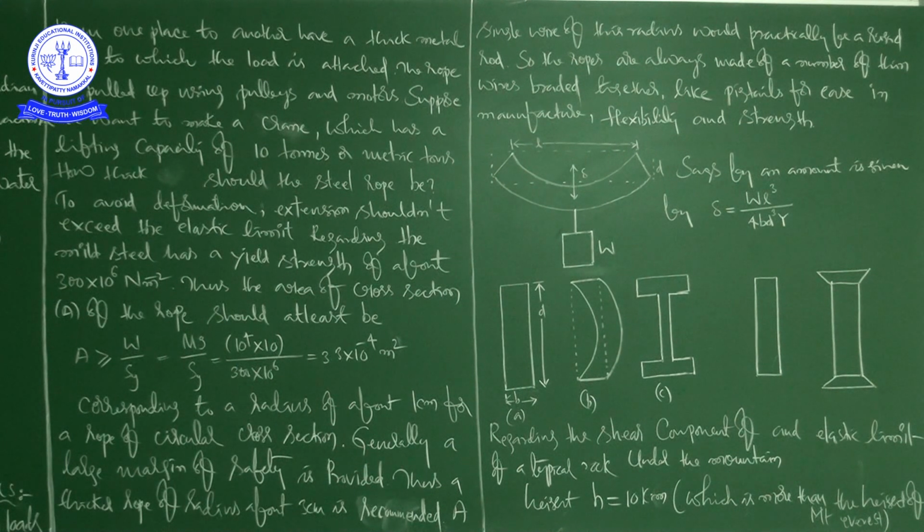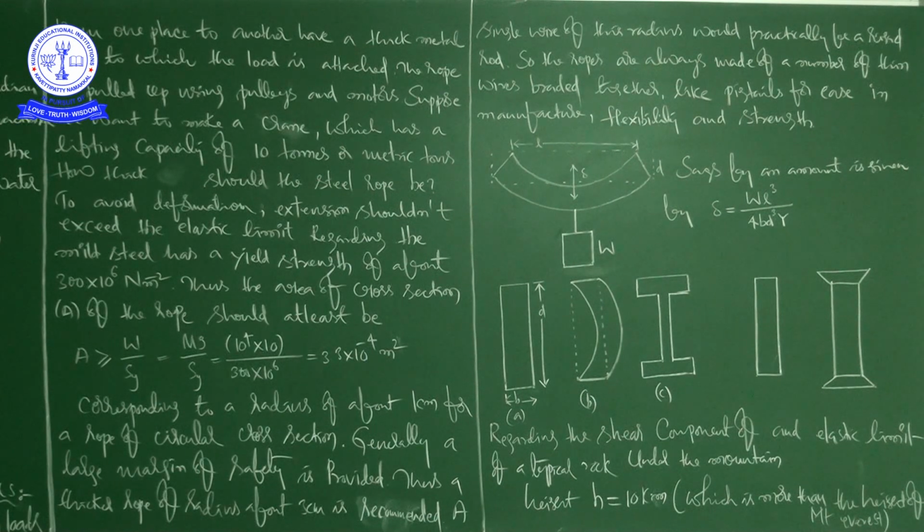Thus, a thicker rope of radius about 3 centimeters is recommended. A single wire of this radius would practically be a rigid rod.